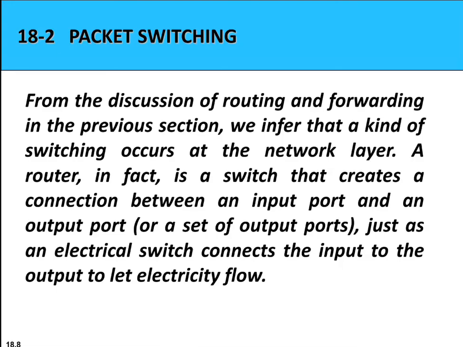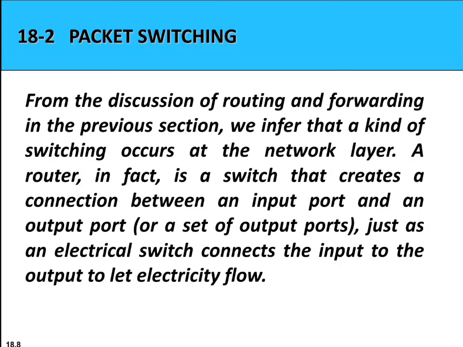Next, let us see the next topic, which is packet switching. From the discussion of routing and forwarding, we infer that a kind of switching occurs at the network layer. A router is nothing but a switch that creates a connection between an input port and an output port, or a set of output ports, just as an electrical switch connects the input to the output, which makes the electricity flow. The switching techniques are divided into circuit switching and packet switching.